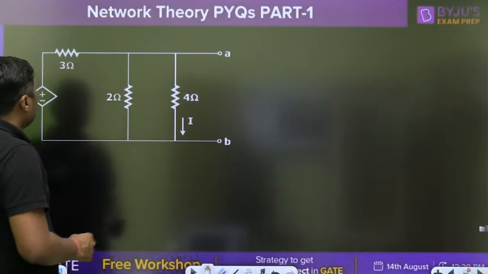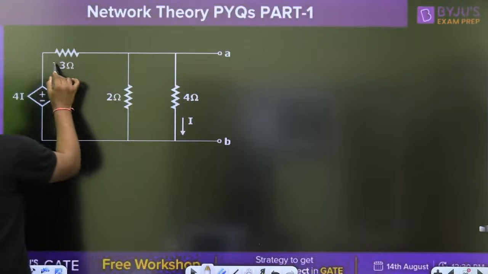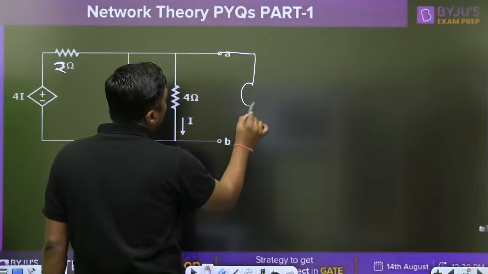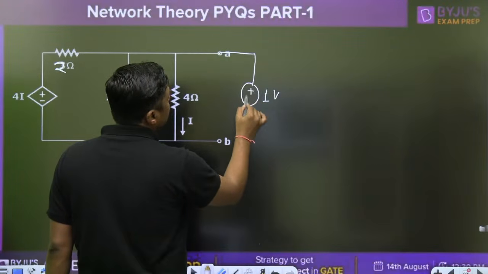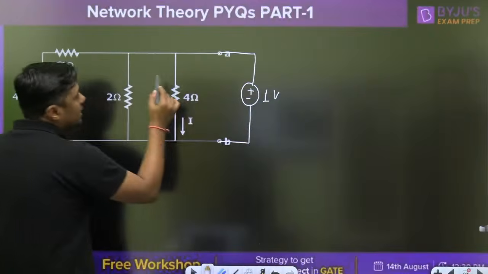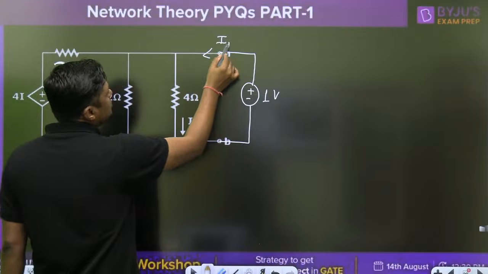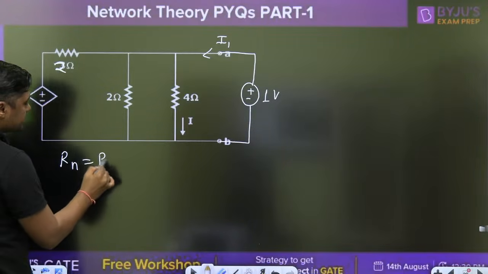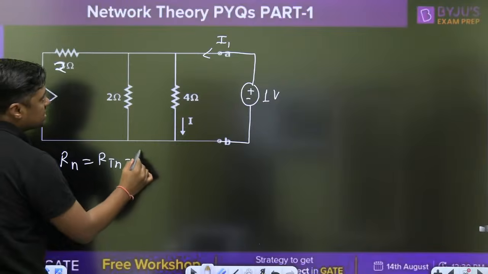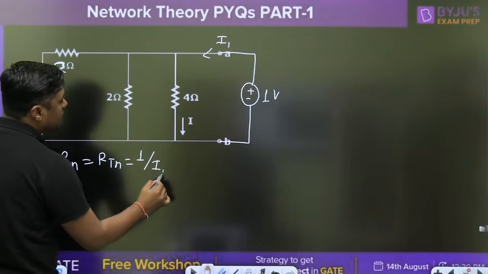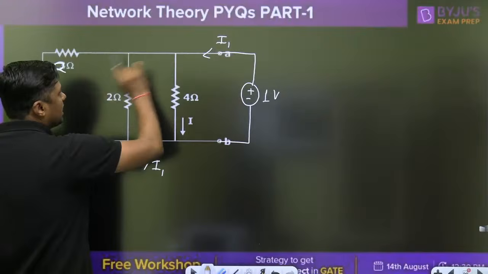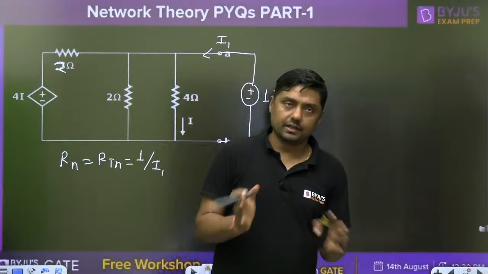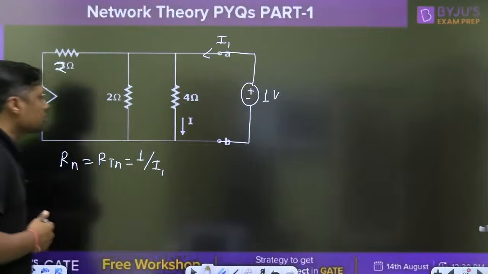We have to connect, this is a 2 ohm, a battery of 1 volt or V volt. You can choose a V volt battery or 1 volt battery. Let this current be I1. Why am I choosing I1? Because I is given here. So what is the RN or RTH, Norton's resistance or Thevenin's resistance? 1 divided by I1. The value of the battery divided by the current given by the battery will give you the value of the resistance. Everyone try to solve this question.